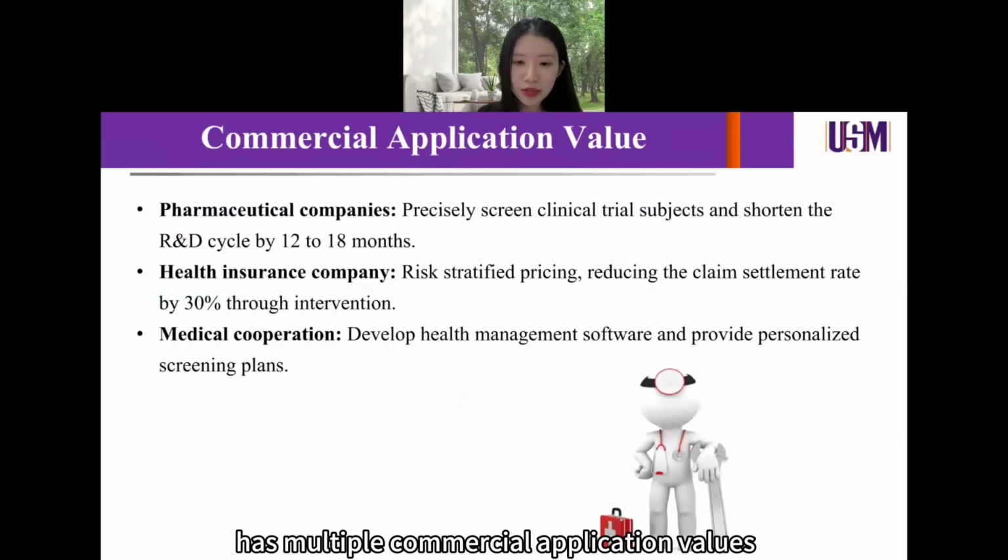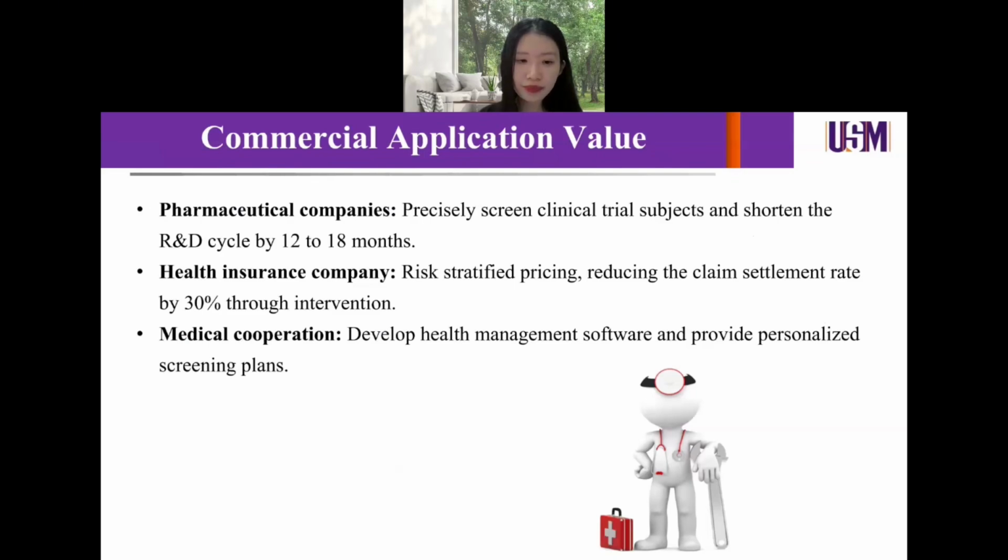This research has multiple commercial application values. For instance, for pharmaceutical companies, precise screening of clinical trial participants may shorten the research and development cycle by 12 to 18 months. And medical corporations, health management software for personalized screening can be developed. The impact on health insurance companies is based on risk stratified pricing. The claim settlement rate is reduced by 13% through intervention.